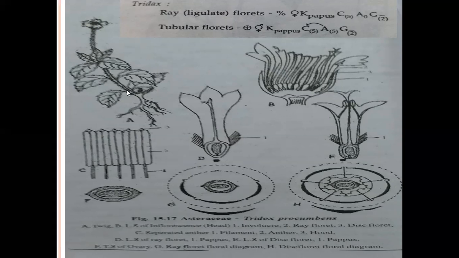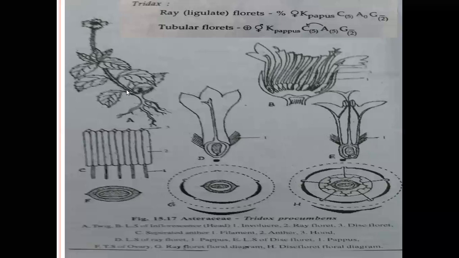And the shoot. The shoot is aerial or subaerial, erect or underground. Underground in Helianthus tuberosus; erect or prostrate in Tridax. Prostrate means creeping on the soil surface.